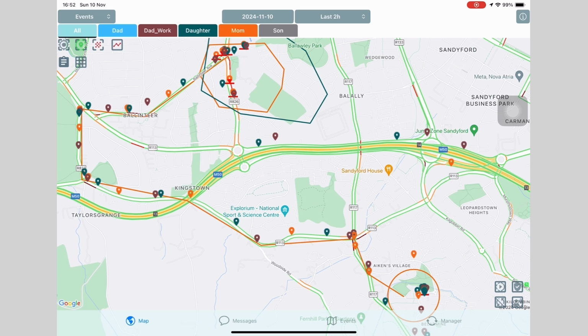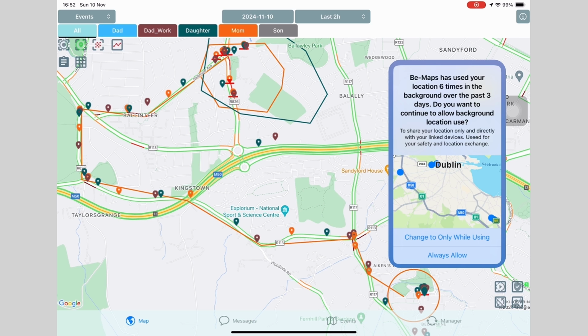For example, daughter or son may worry, where is my mom picking me up from school? And thanks to Maps, they may be notified about that or can see themselves. This is why Maps application needs location permissions all the time, and without that, comparing dynamic geolocation data between two or more devices is not possible.